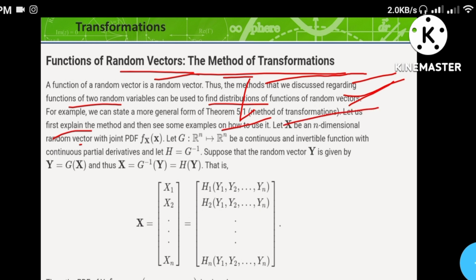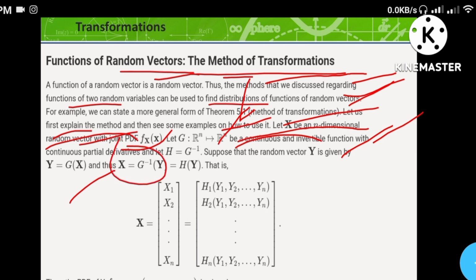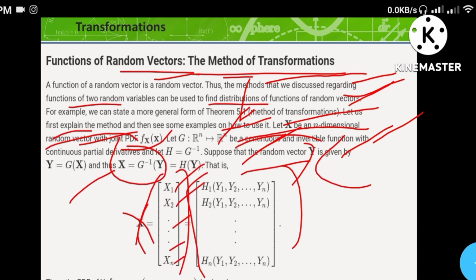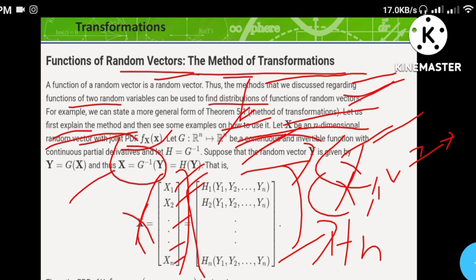Let X be an n-dimensional random vector with joint PDF f of x. Let g from R^n to R^n be a continuous invertible function with continuous partial derivatives, and let us define a new function h, which is g inverse. Suppose that the random vector Y is given by Y equal to g of X, and thus X is equal to g inverse of Y, which is h of Y, such that X is the column matrix X1, X2, X3 up to Xn, which gives rise to h1 of y1, y2, y3, up to yn, and the last row hn of y1, y2, up to yn. The PDF of Y can be given by f of y1, y2, up to yn.